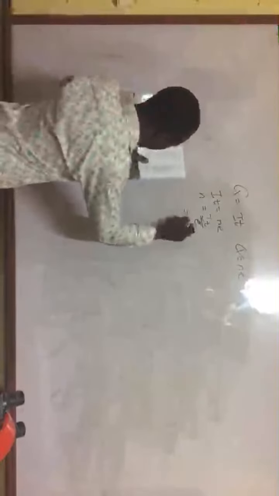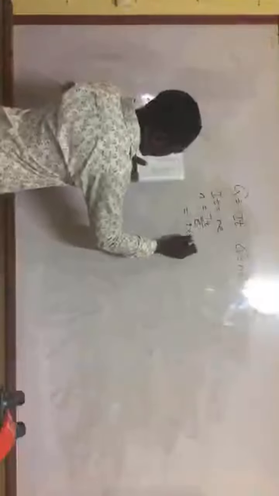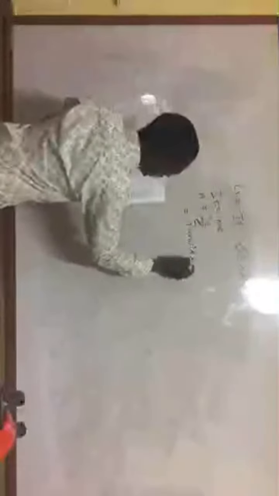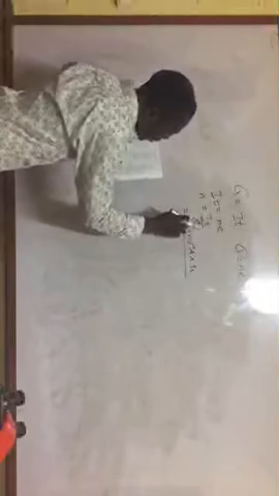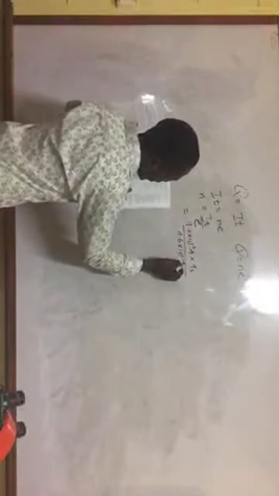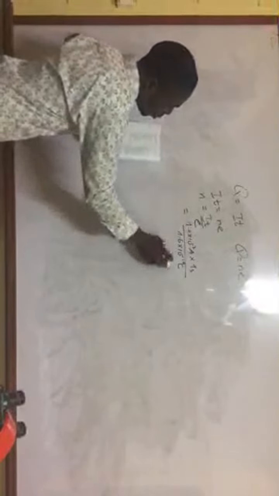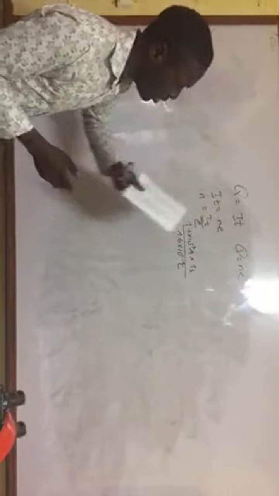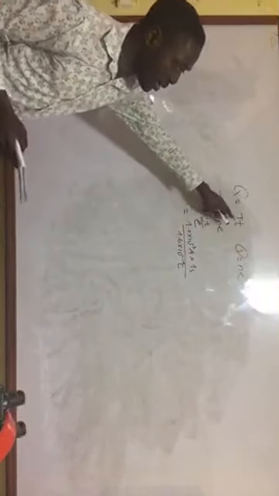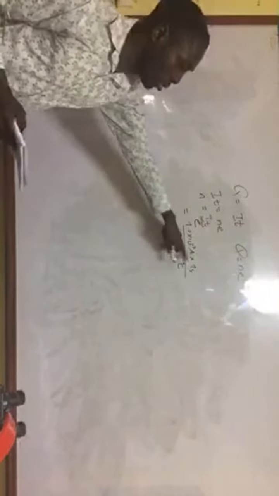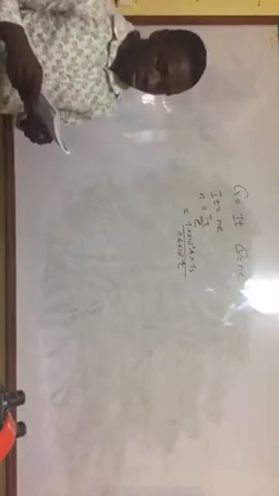So our current is 1.0 times 10 to the negative 3 amperes, times the time of 1 second, divided by the electronic charge, 1.6 times 10 to the negative 19 coulombs. Alright, so you can compute that and you have your answer. But this is how you're supposed to do it. Charge is the same as IT and charge is the same as N times E, so you can equate the two.